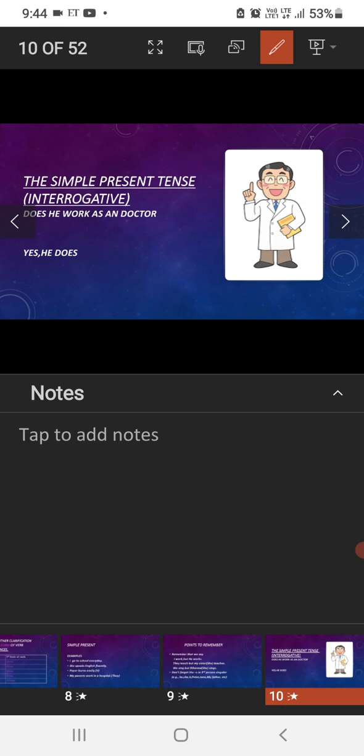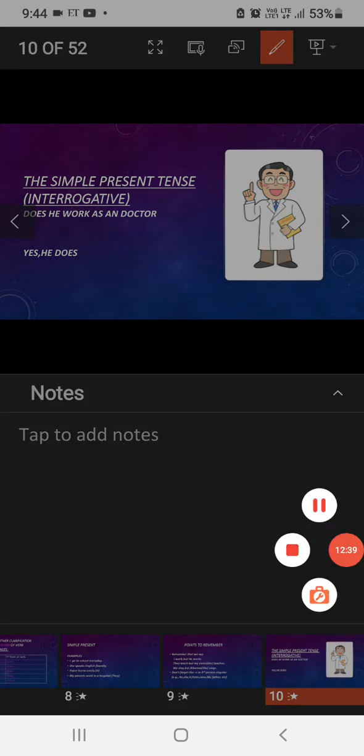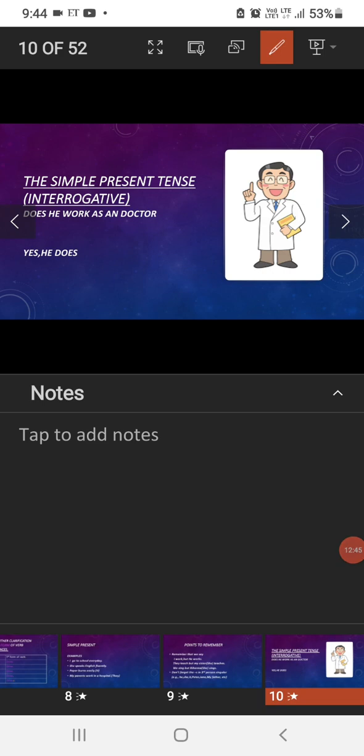And now we are going to deal with how we can change a simple present tense into an interrogative question. Interrogative basically means a questioning sentence. So, he works as a doctor. Before getting started with that, we can separate the given main verb with the do verbs.